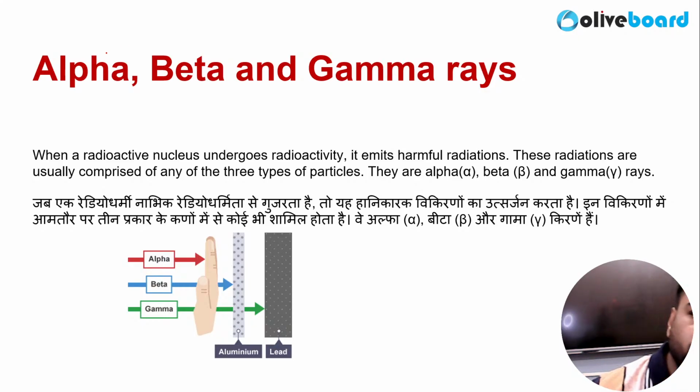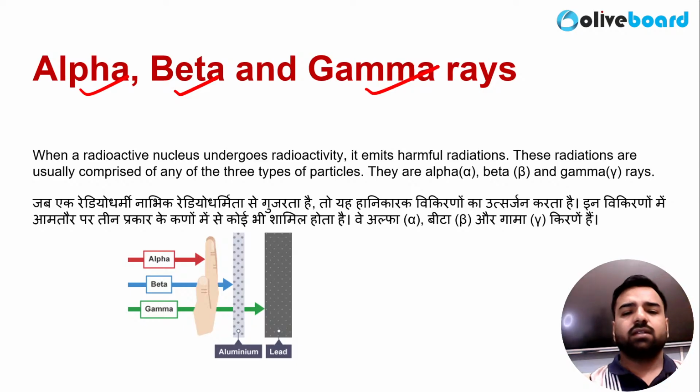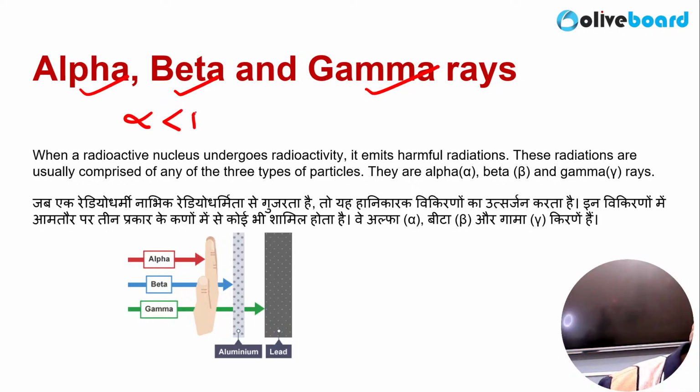So we were talking about alpha, beta and gamma rays. So yes, we are aware these are harmful radiations, right? So here, if someone asks you which has the highest penetrating power, so as always remember alpha, then beta and then gamma. So while moving from alpha towards gamma, the penetrating power keeps on increasing.